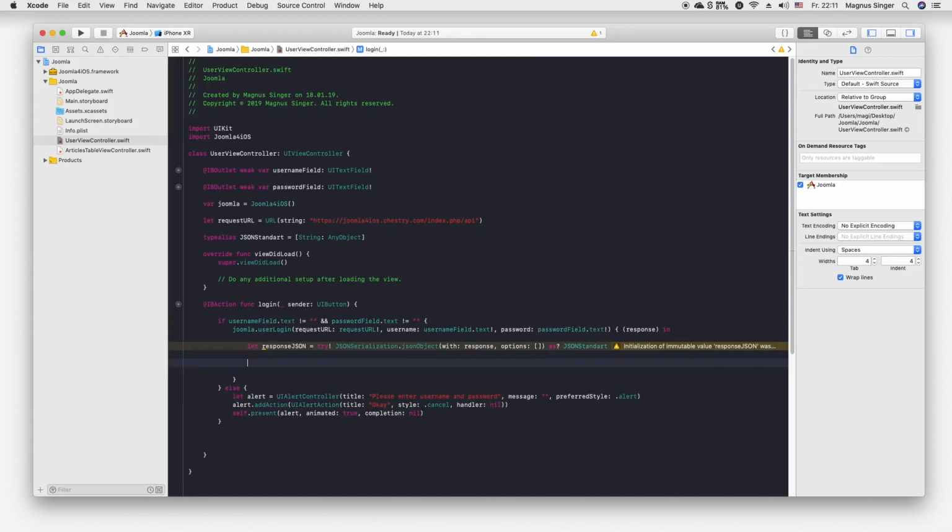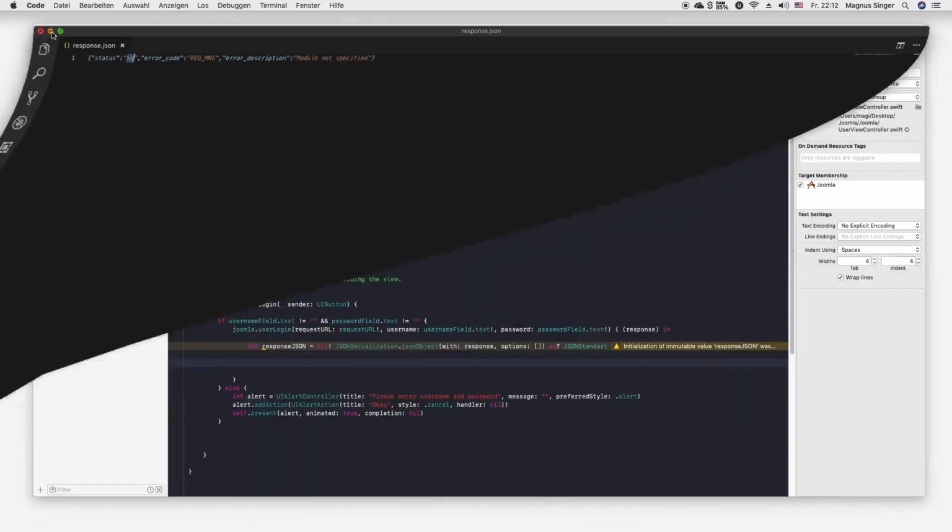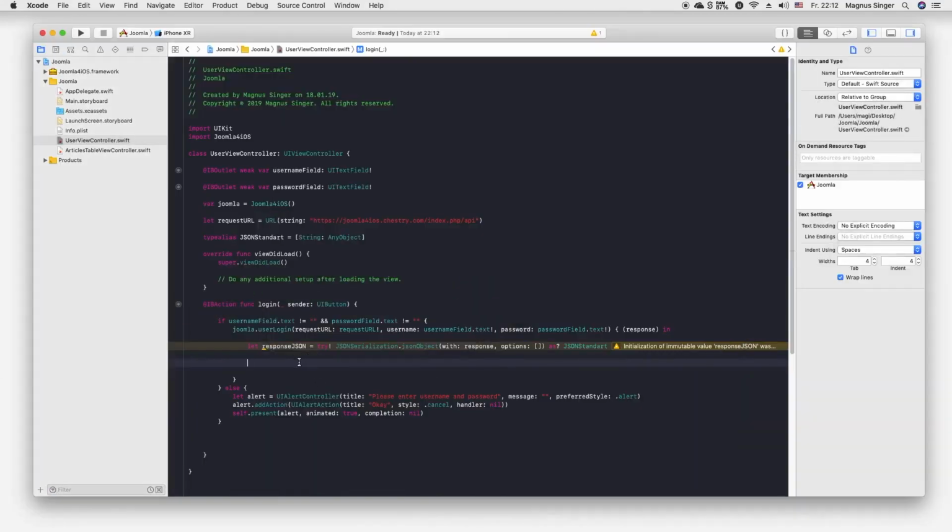So first, the response says, if you may see here, wait, I just open it again in Visual Studio. You have a response.json, and it has a key status, and it says KO or OK. So if the request was successful, the status will be OK, and if not, it will of course be KO. So our first thing will be to declare the status and check if it's OK or KO.